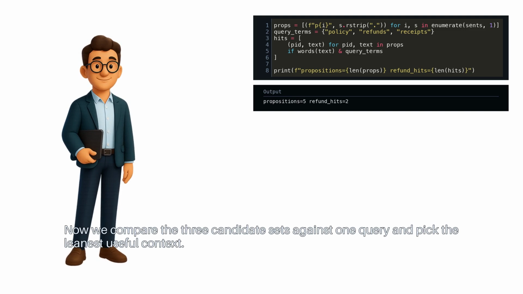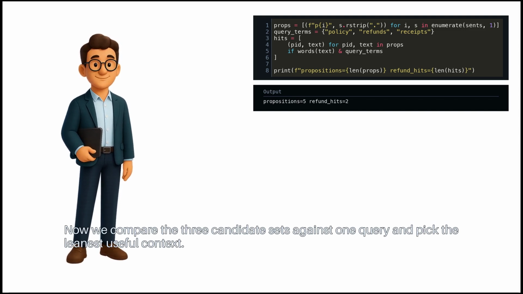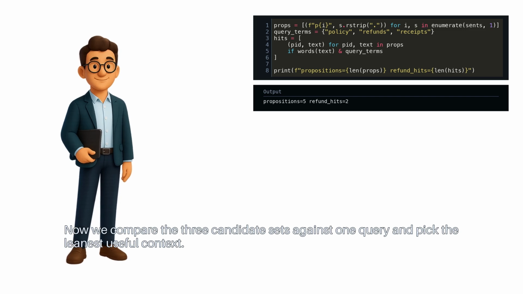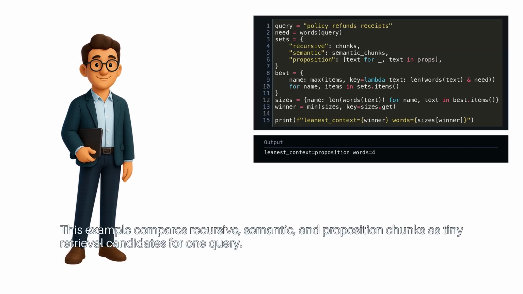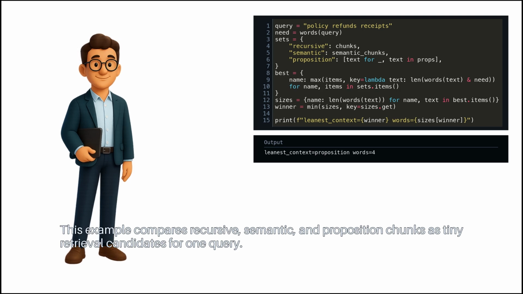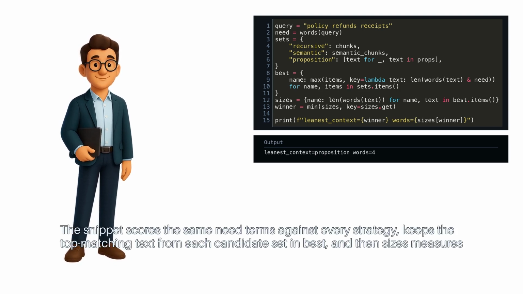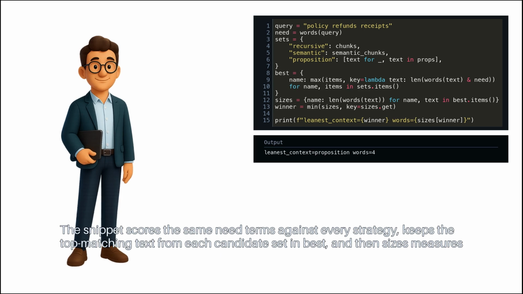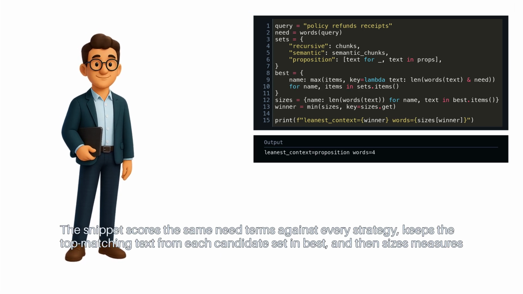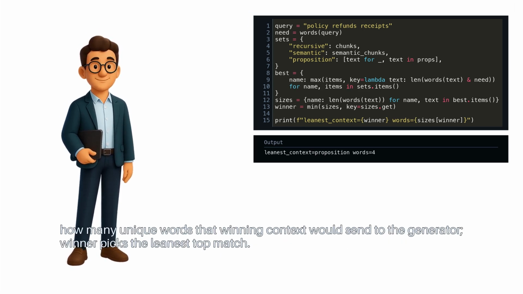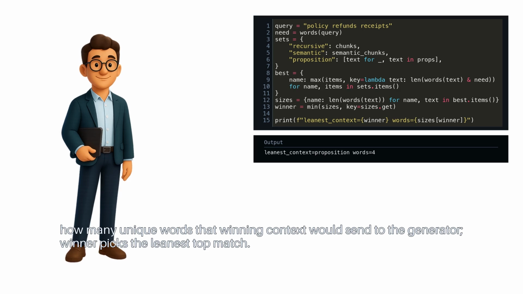Now we compare the 3 candidate sets against one query and pick the leanest useful context. This example compares recursive, semantic, and proposition chunks as tiny retrieval candidates for one query. The snippet scores the same need terms against every strategy, keeps the top matching text from each candidate set in best, and then sizes measures how many unique words that winning context would send to the generator.